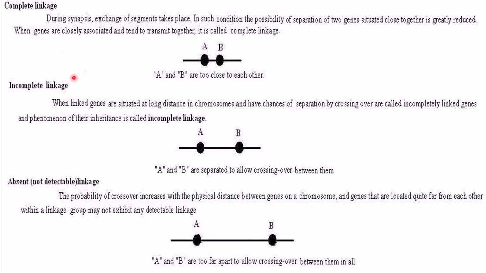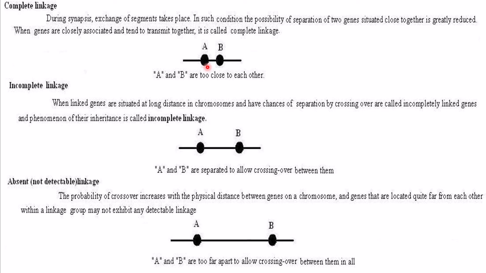Now, the first type: during the synapsis of the cell division phase meiosis, there is exchange of segments taking place. In this condition, the possibility of separation of two genes that are situated close to each other is very much reduced. They can't be separated so easily because they are placed very close to each other.